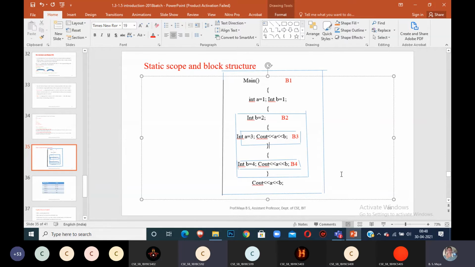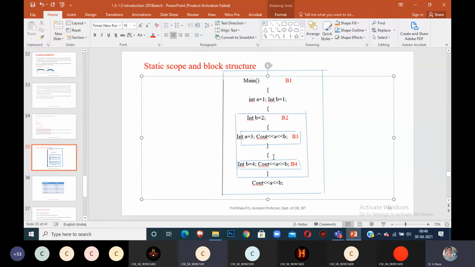3 and 4. A value is how much? 3. Three, ma'am. Which A value will be taken? It will take the global one, the A from outside. Carefully observe. What is the A value now? 1. A value should be 1. It's not 3. You got it now?